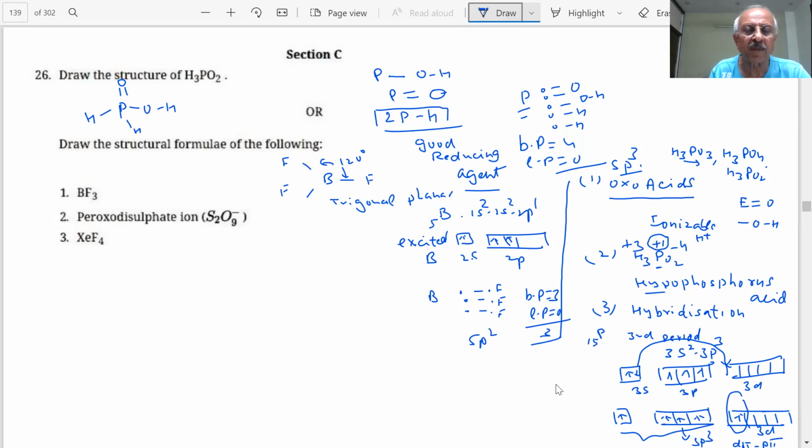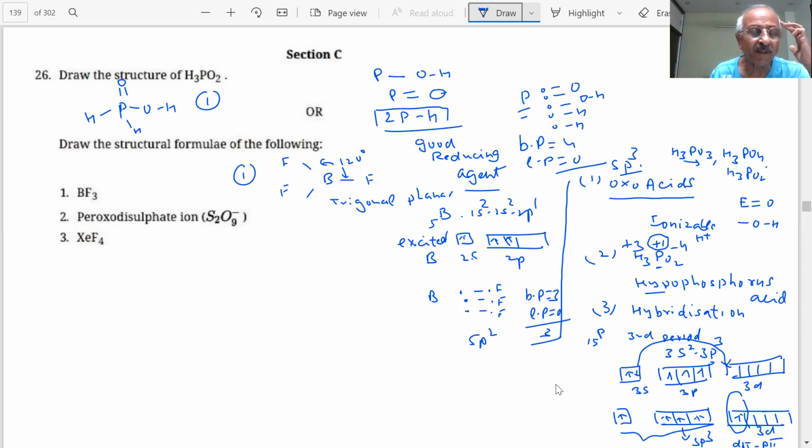This is the answer in the paper, students. You will get 1 mark. Structures are important, and if we learn them, we can draw the structure of any compound. There are so many ways of answering a question; it is up to us what method we use. This work is not to be shown in the paper because it's only 1 mark. Therefore, whatever is asked, we show. Hybridization, if asked, we can give that.